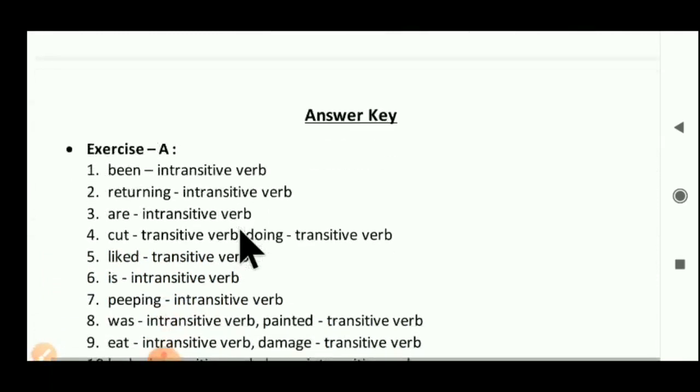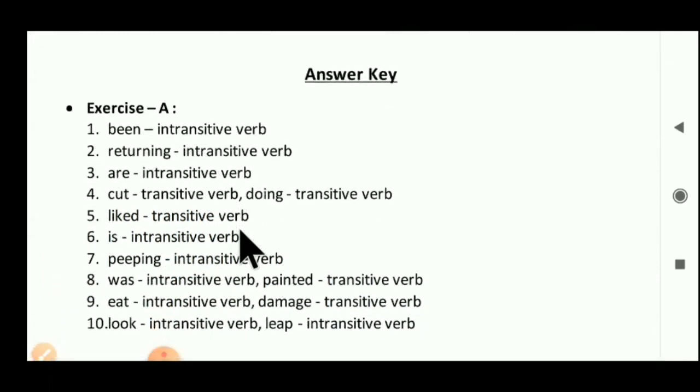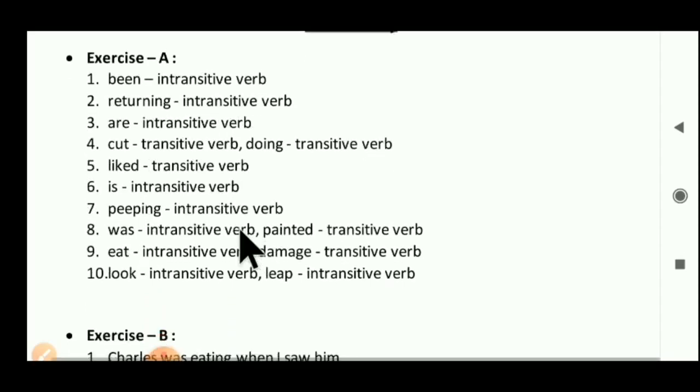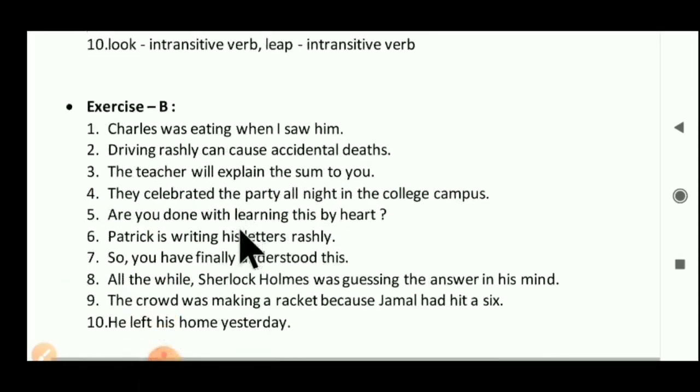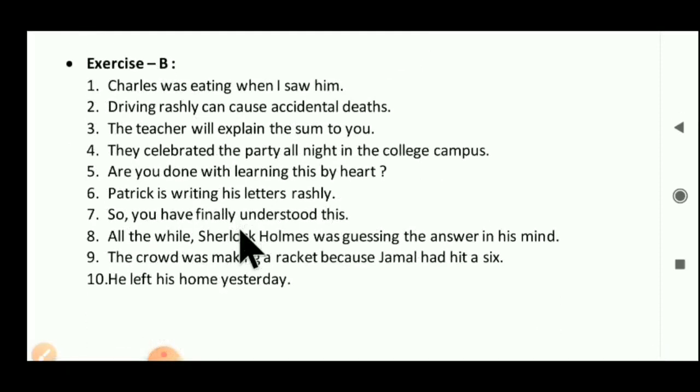The answer key of exercises A and B is given here. You have to complete it in your grammar textbook with a pencil. Exercise A's answer key is here, 10 sentences. Exercise B's answer key is given here. You have to complete it in your grammar textbook.